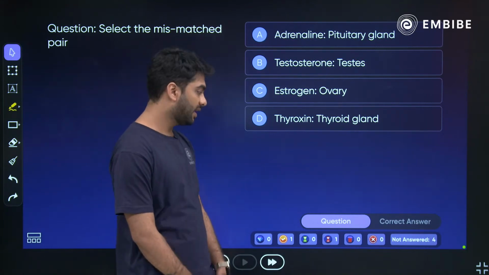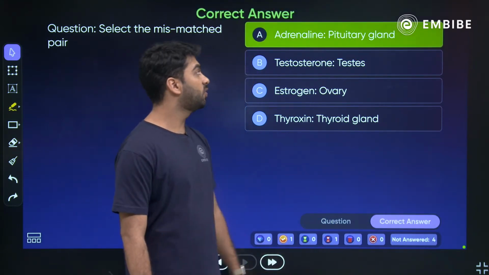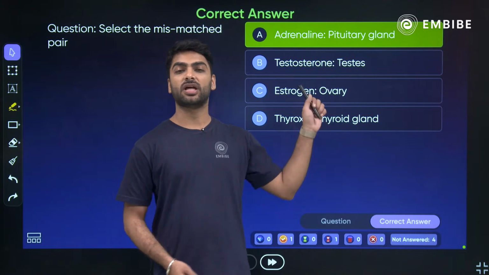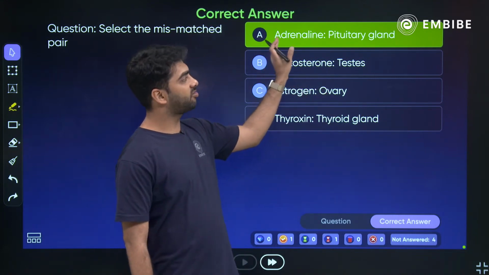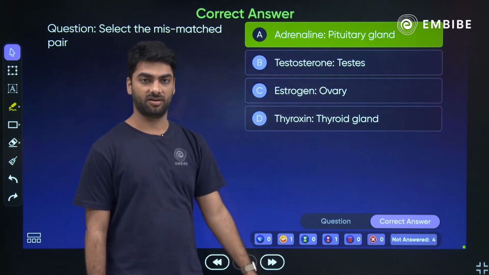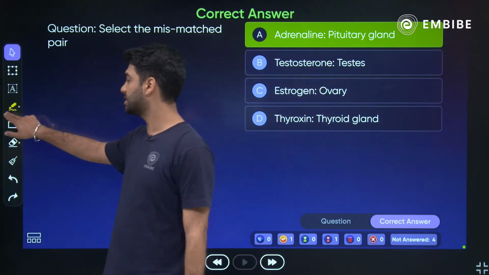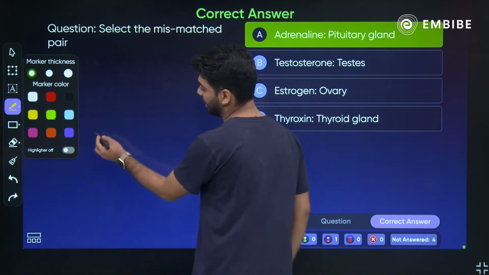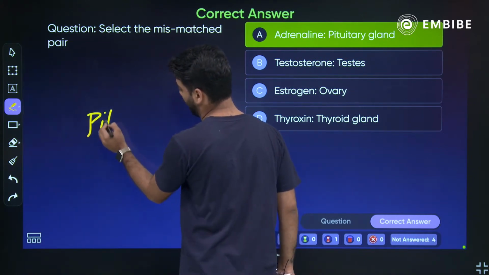Most of you are saying A. Let me see. Absolutely correct. ठीक है, can you tell me what will be the correct pair if adrenaline and pituitary is the wrong pair? What will be the correct pair for this? What does pituitary gland secrete?